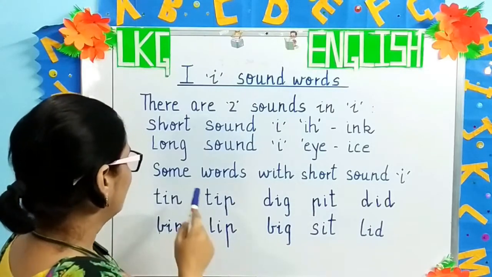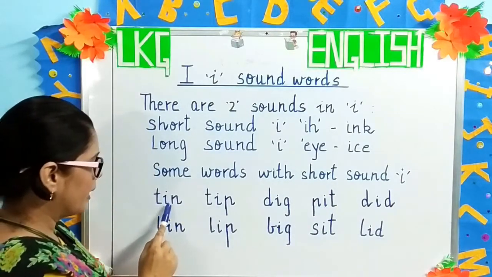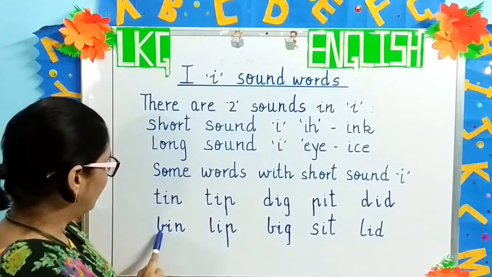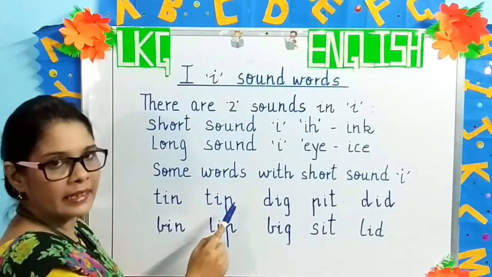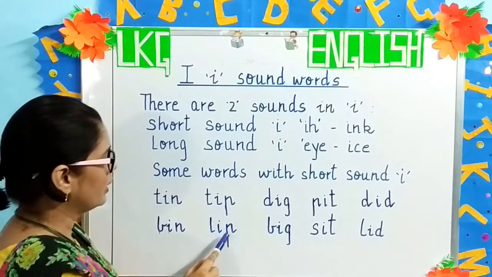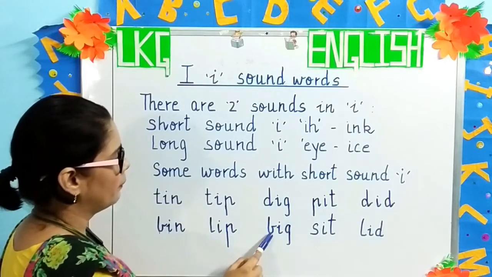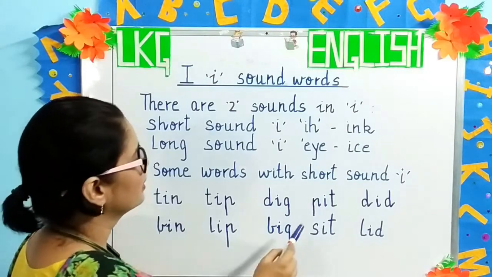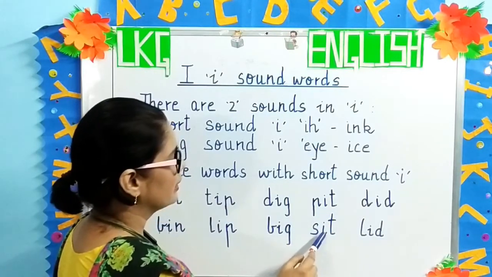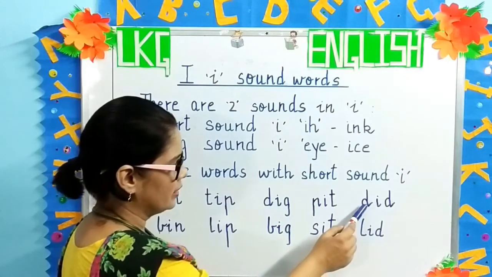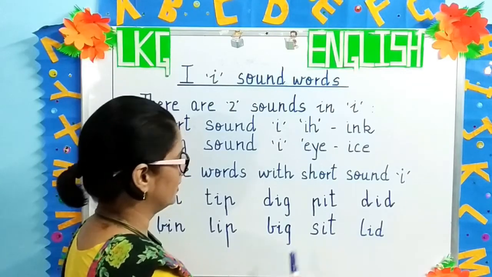Okay? Now some words with the short sound I are t, i, n, tin; b, i, n, bin; t, i, p, tip; l, i, p, lip; d, i, g, dig; b, i, g, big; p, i, t, pit; s, i, t, sit; d, i, d, did; l, i, d, lid.